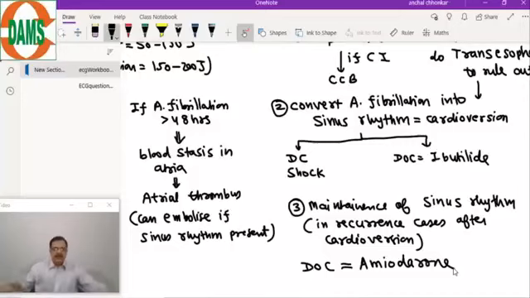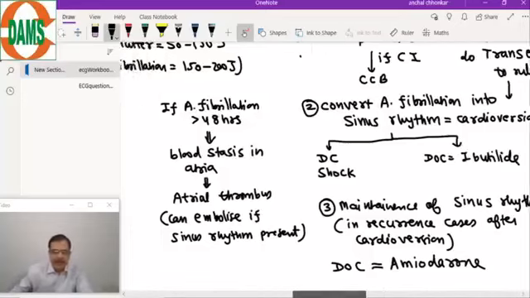Now, so this was the treatment of atrial fibrillation. Now the next one is the AV node origin. So before the AV node origin tachyarrhythmia, if we revise, we have done SA node origin, sinus tachycardia, then we have done 3 atrial origins: atrial tachycardia, atrial flutter, and atrial fibrillation. Now coming to the next one, before that, let me see how many of you can give me this answer.